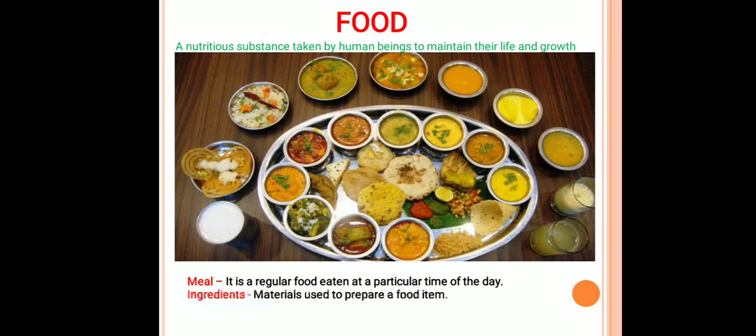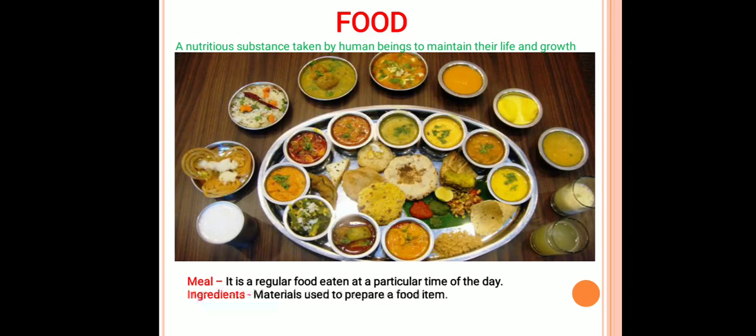As I already told you, food gives us energy. From the morning we start eating food, like breakfast in the morning, then lunch in the afternoon and dinner at night. Could you observe a pattern in between them? Yes, there is a time gap. So when we eat our food after a time gap, that is called a meal, or we can say a meal is a regular food eaten at a particular time of the day.